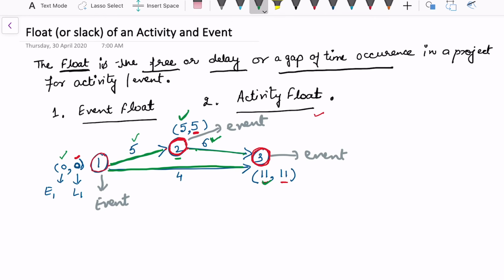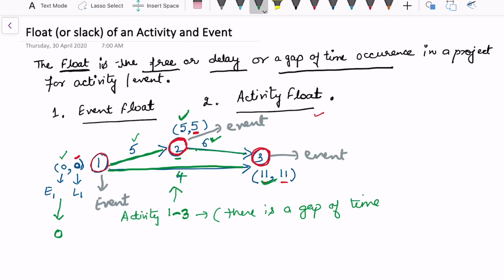But look at this activity here, 1 to 3. This activity has started on the 0th day and it took 4 days to complete. But the next activity is started on the 11th day. So there is a gap. In activity 1 to 3, there is a gap of time.